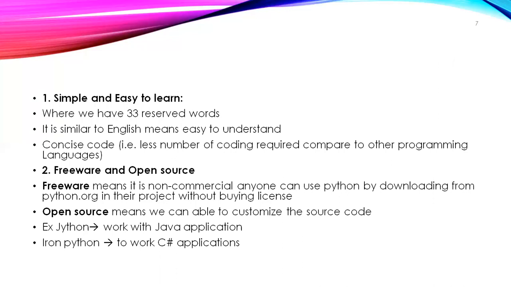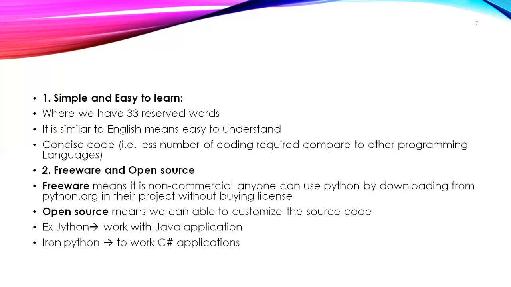Another advantage is concise code. Concise code means less coding is required. In Java, suppose 200 lines of code are required to write one program, the same program we can write in Python with 20 lines of code. That's the advantage. One game software developed in Python took less than 100 lines of code.